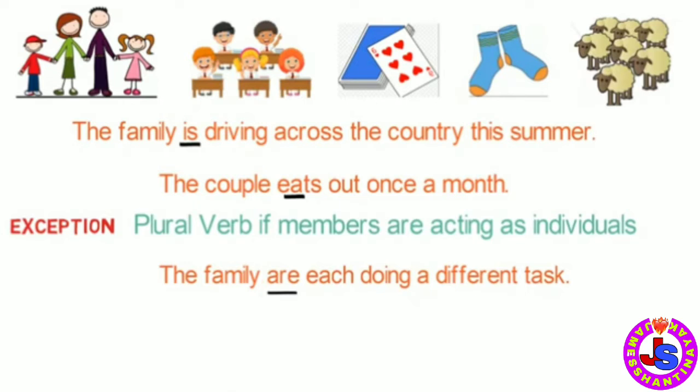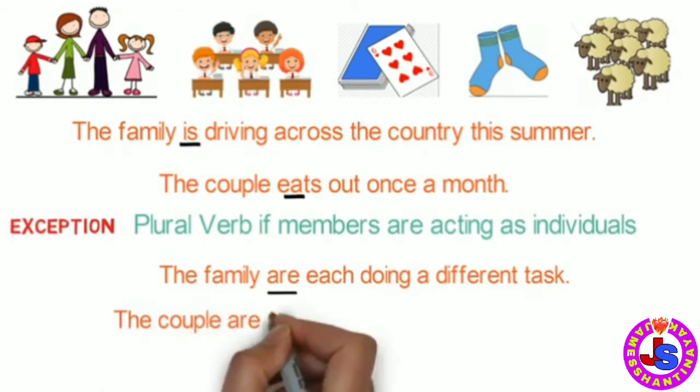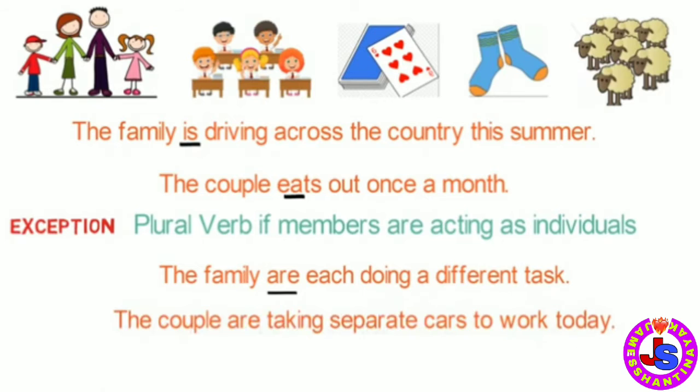Let's look into one more example of this kind. The couple are taking separate cars to work today. Here, in this sentence, we can understand that husband and wife are not going in the same car. Instead, they both are taking separate cars. As they are not working as a single entity here, we have used the plural verb are.